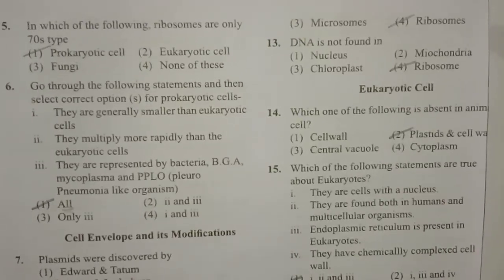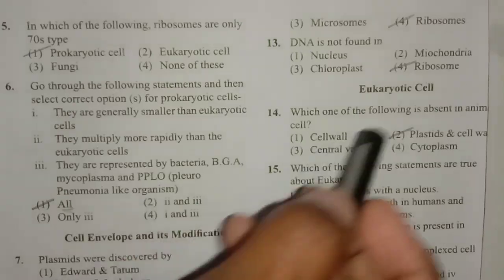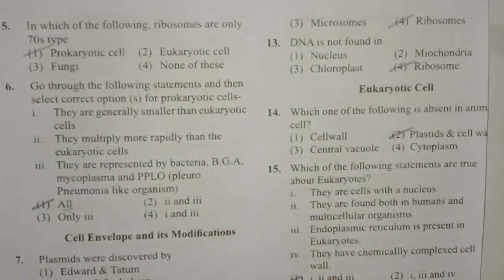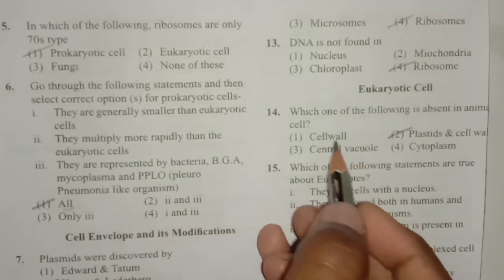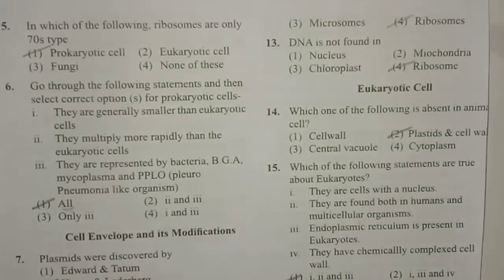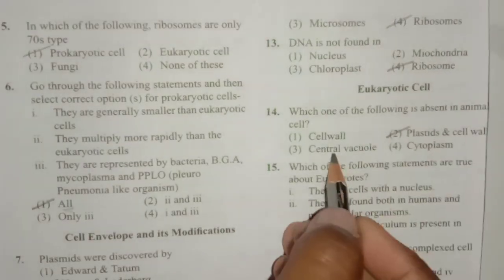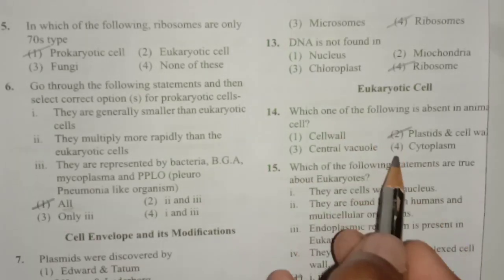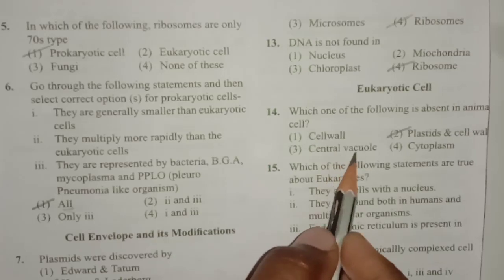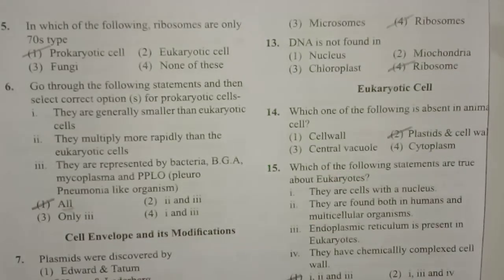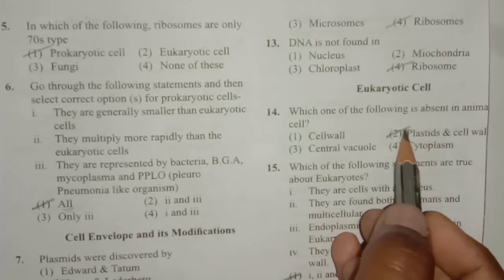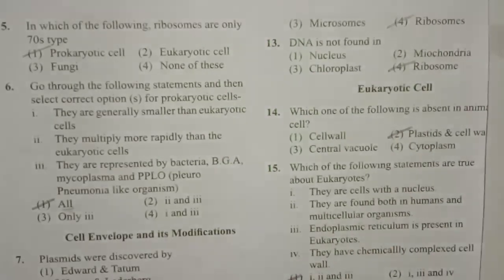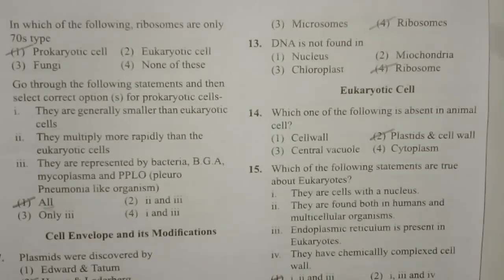Next question, which one of the following is absent in animal cell? See, in animal cell, cell wall is absent. The main difference we can observe in animal cell is that the cell wall is absent, but vacuoles, not a central vacuole, may be present, and cytoplasm is also present. So we can go for the second statement, plastids and cell wall. Plastids and cell wall both are absent in case of animal cell.